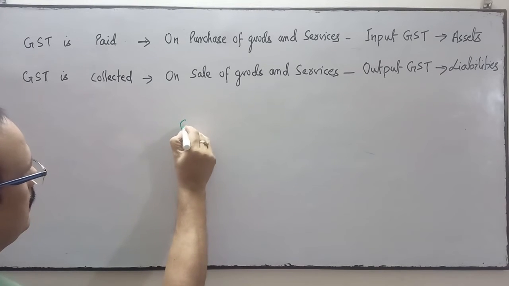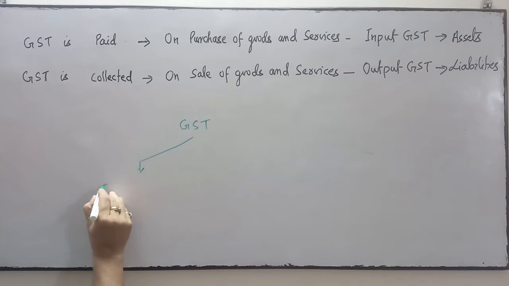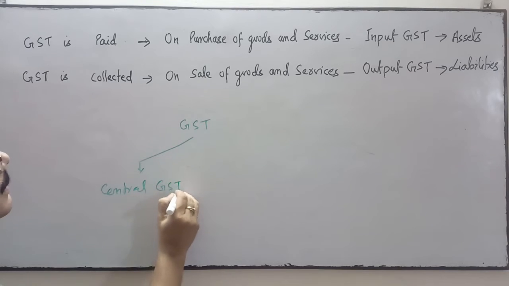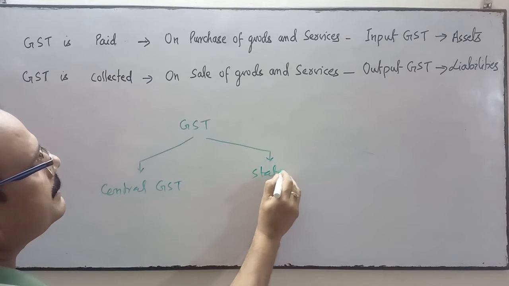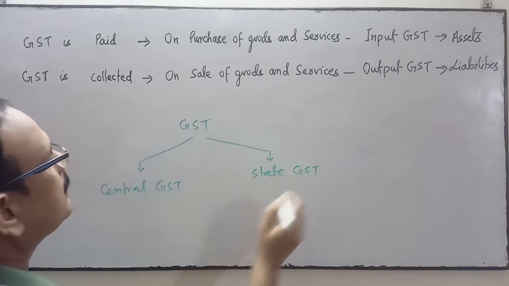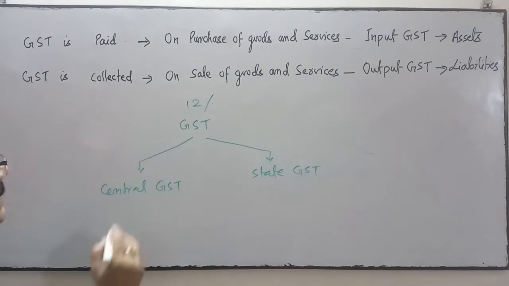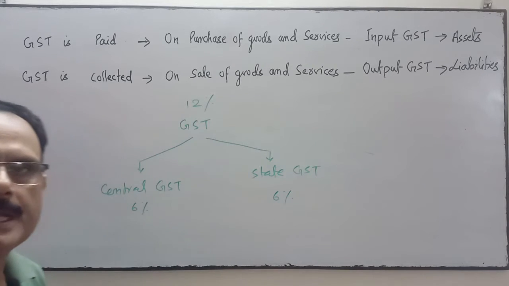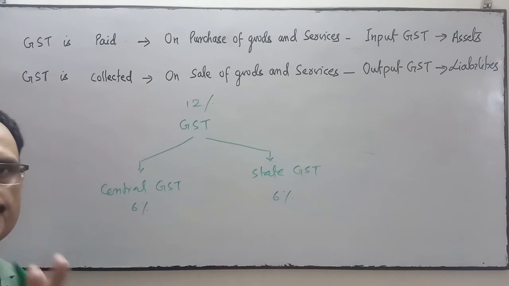GST has two parts: one is central GST and the other is state GST. Suppose GST is 12%, then 6% will be given to the central government and 6% will be taken by the state. This is the division.